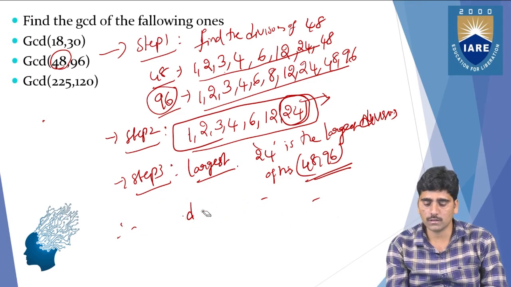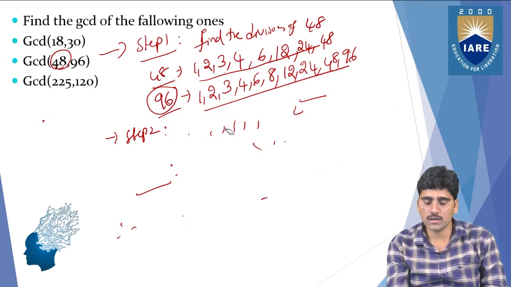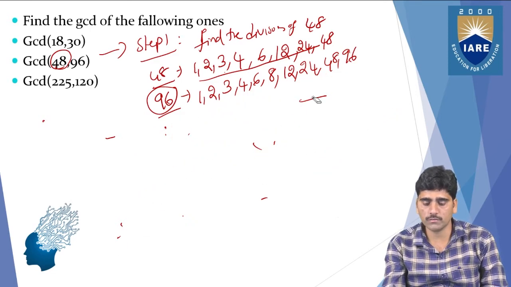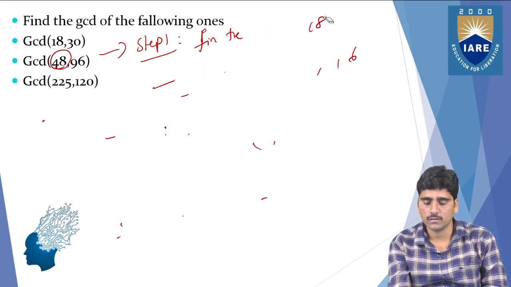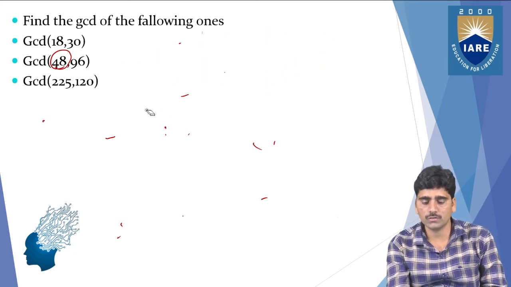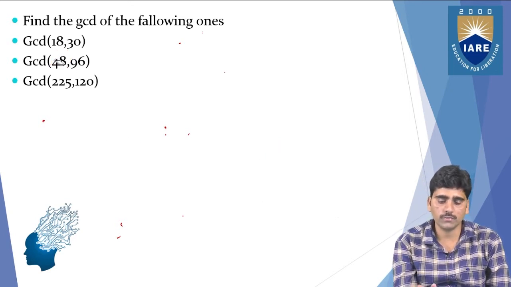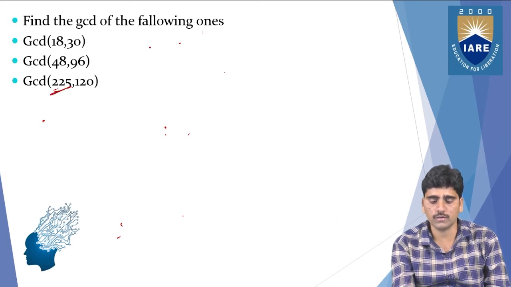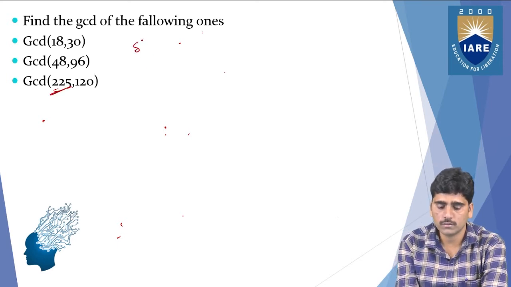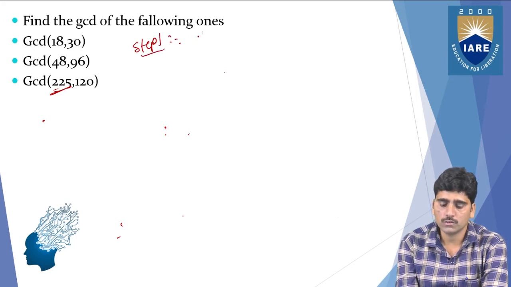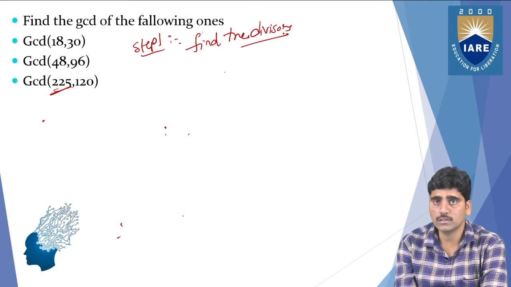And next, the last example, GCD of 225, 120. So you can see here, first of all, what we need to do? We need to find out the divisors. Step one is to find the divisors of 225.